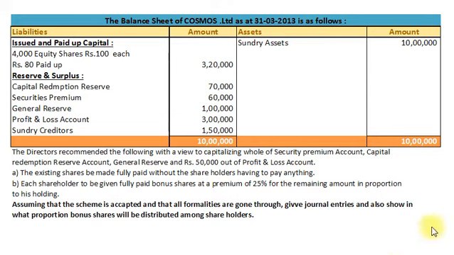Dear students, let us understand the question first. Here we have 4,000 equity shares of rupees 100 each, rupees 80 per share paid up. It means our equity shares are partly paid up. Per share rupees 20 unpaid call. So total unpaid call amount would be 4,000 equity shares multiplied by 20. So it would be 80,000 rupees.